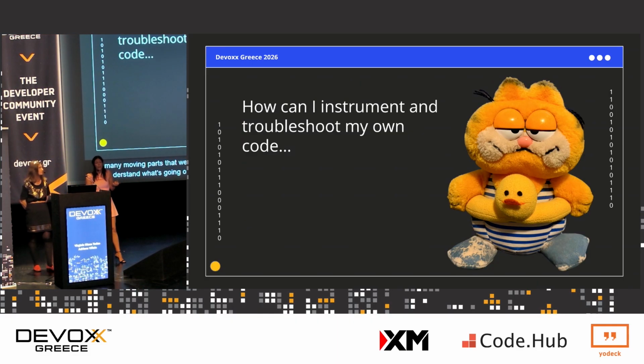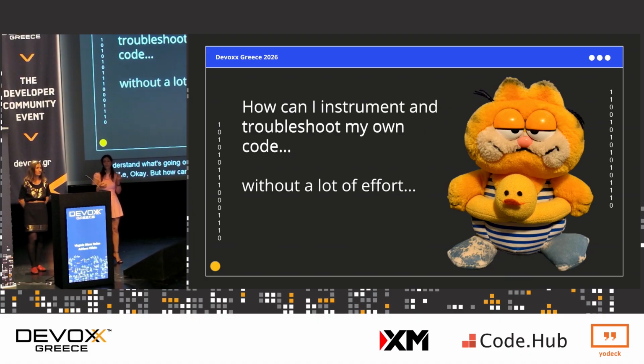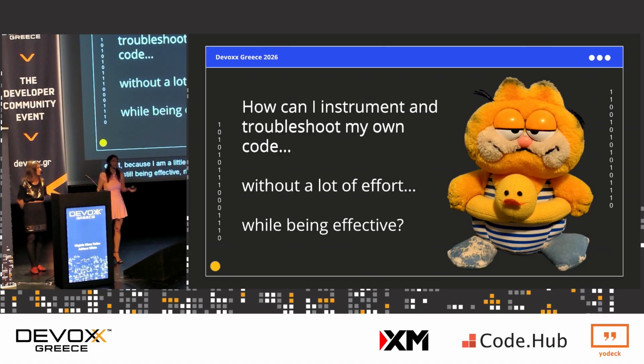But as a developer, I'm like, okay, but how can I use observability to troubleshoot my code without a lot of effort? Because I am a little bit lazy. I like to automate as many things as possible, while still being effective, right? We've seen these benefits. So how can we leverage them?